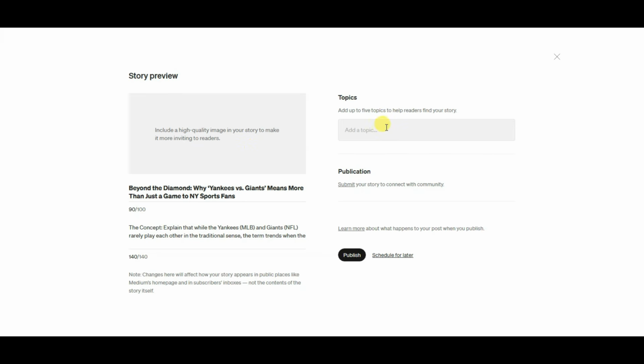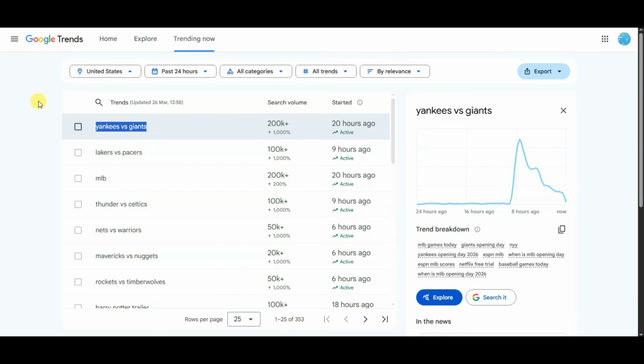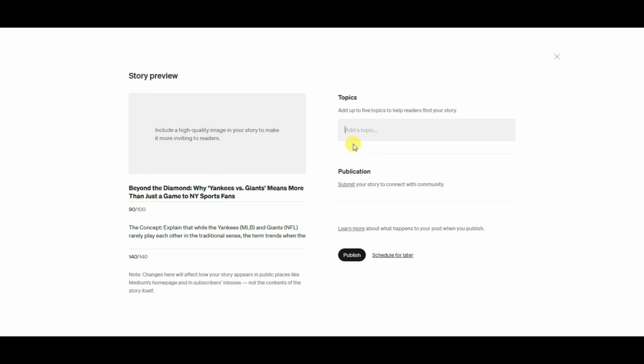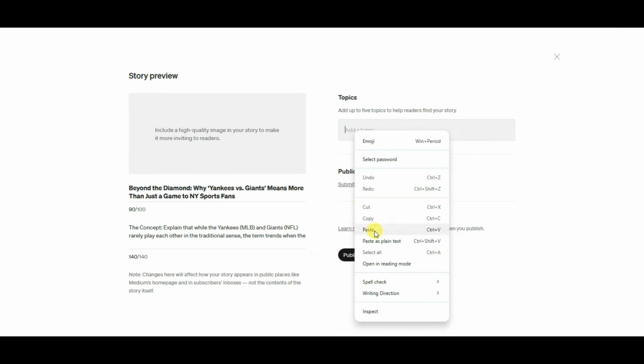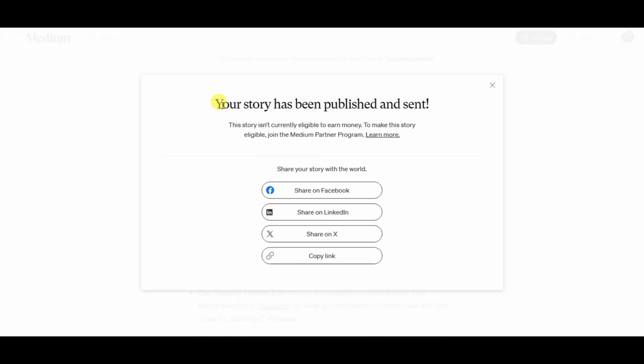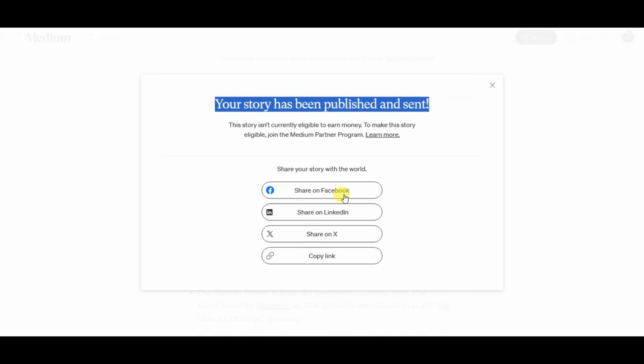You can type your topics. You can visit on Google Trends. Here is showing keyword. You can copy this keyword. Now visit medium.com platform. Paste that keyword. Now you can click on publish button. You can see your story has been published. You can click here to share your story on Facebook. You can share your story on LinkedIn. You can share your story on X, or you can click here to copy URL of your story.